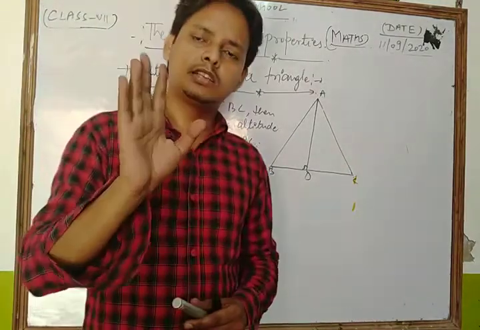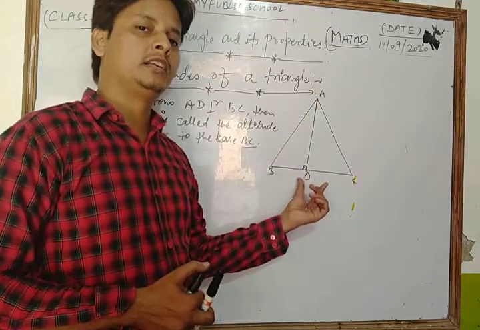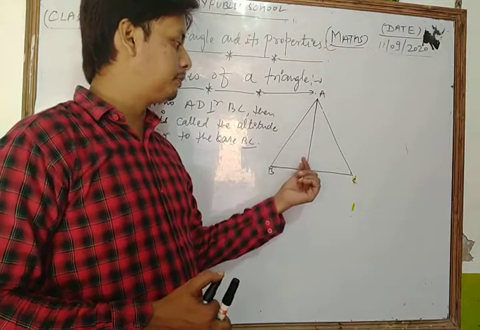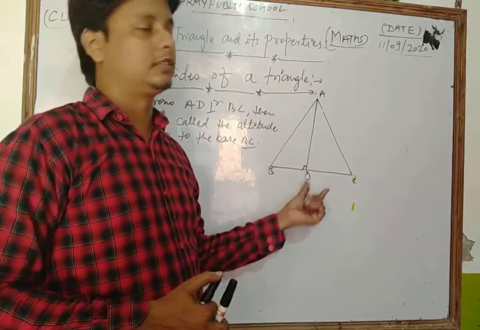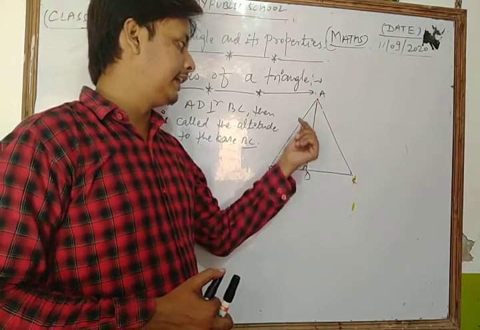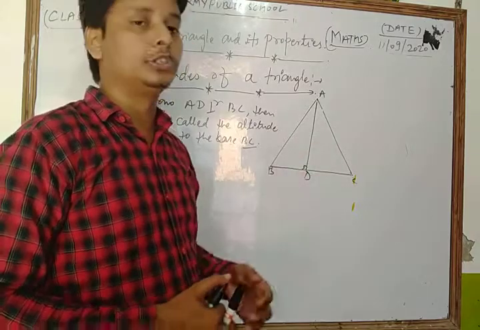So an altitude is generally the perpendicular we draw through any vertex to its opposite side. That line segment is known as the altitude. Altitude is just a line perpendicular to the opposite side. AD is the altitude.